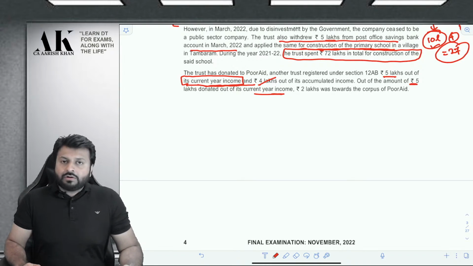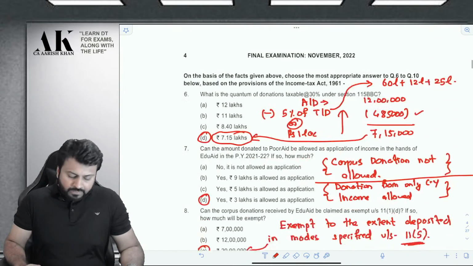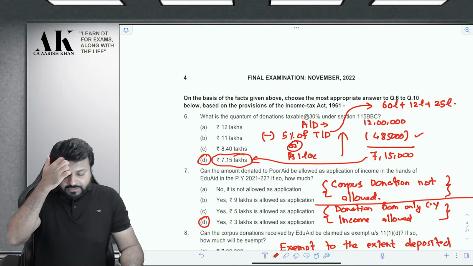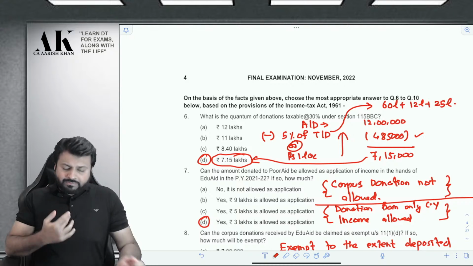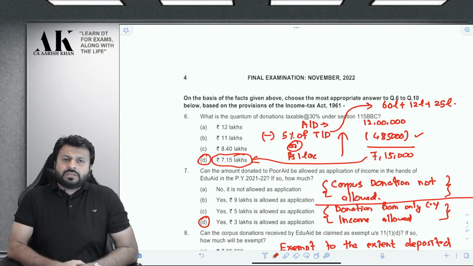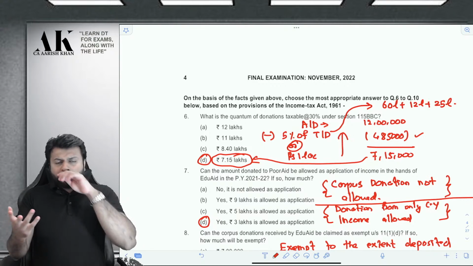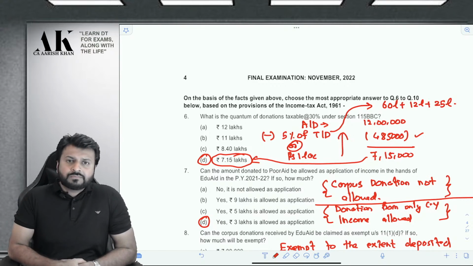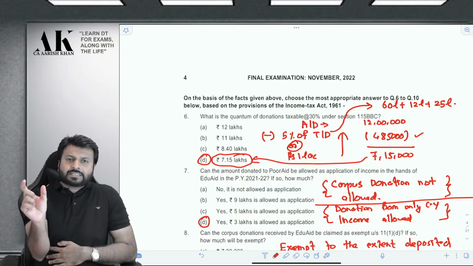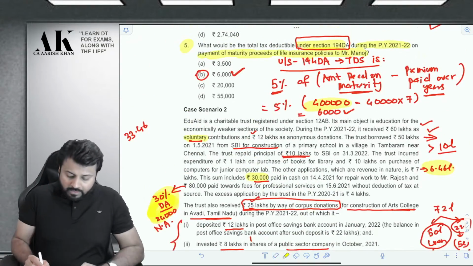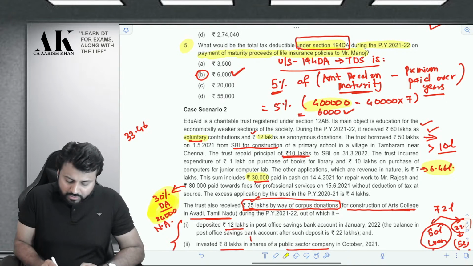So this is a beautiful question once again. Let us try to understand all the MCQs one by one. The first one now. What is the quantum of donation taxable at the rate of 30% under section 115 BBC? What is 115 BBC? 115 BBC talks about anonymous donation. Now, how much anonymous donation is taxable under income tax law? First of all, how much is anonymous donation in this question? The anonymous donation which is there in this question is 12 lakh rupees.